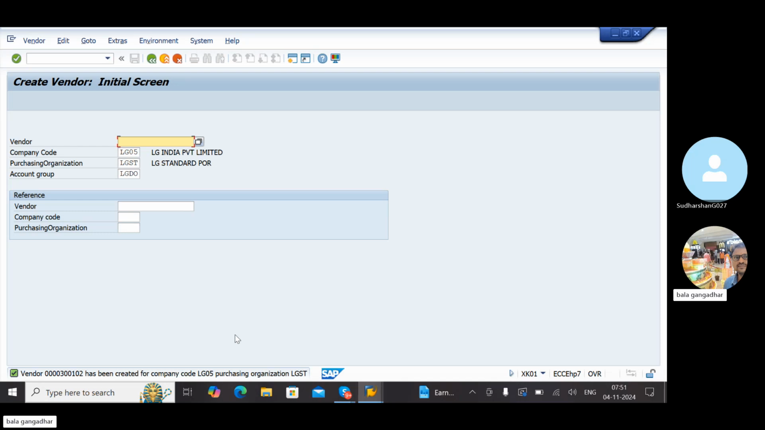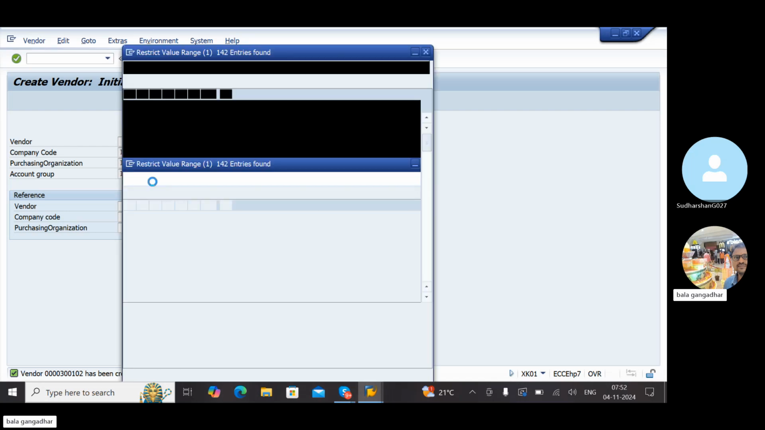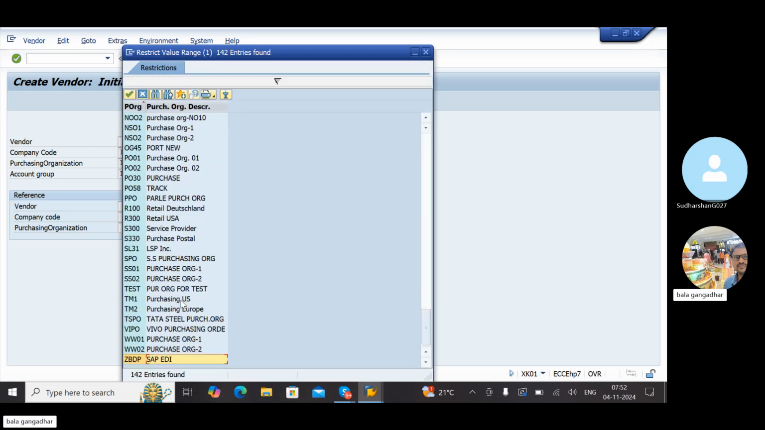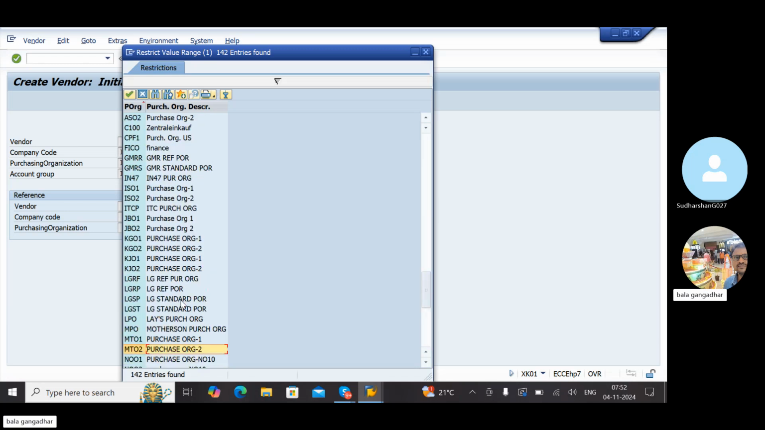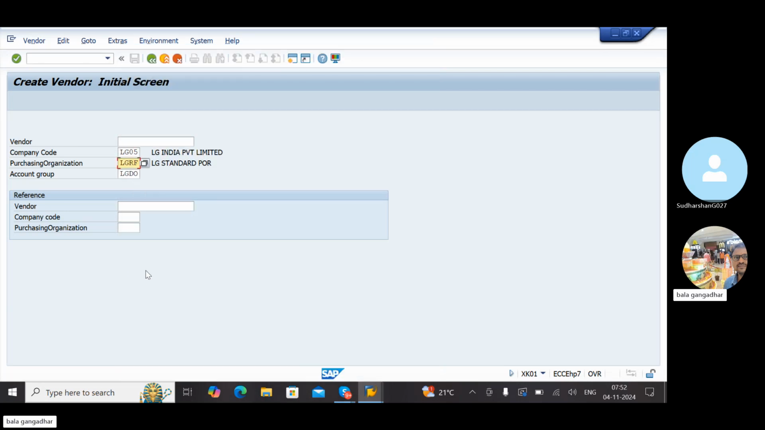This is about the creation of a vendor purchasing organization wise. Now, let me test with another purchasing organization and see the difference. Let me create with LG. LG standard, LG reference RP. We created LGRF and LGST. Now if I select LGRF, let's observe the difference.